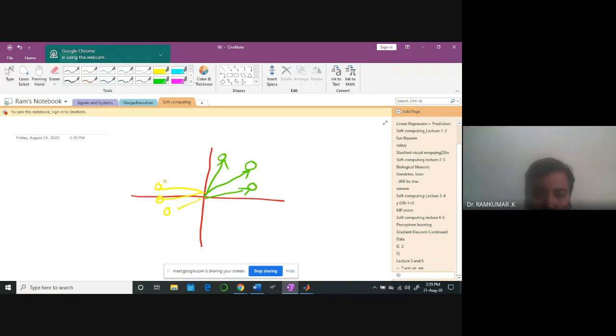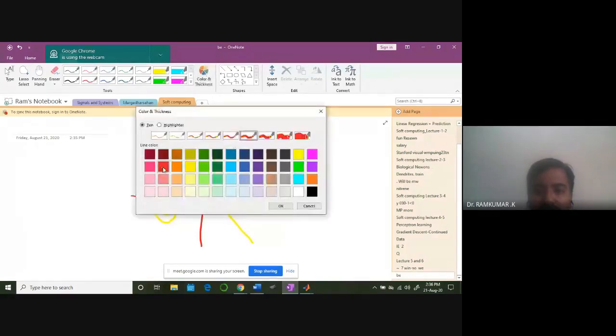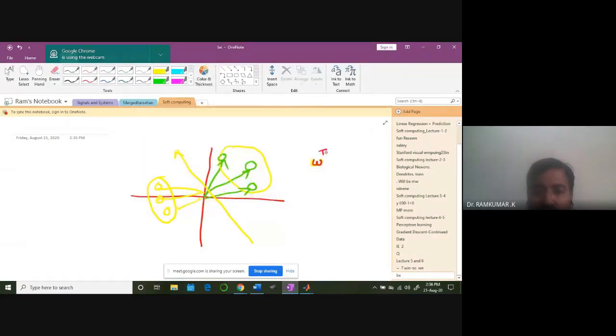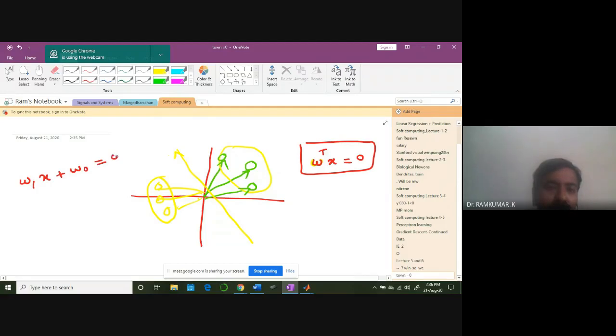Now I would like to separate this group from that one, with the help of a classifying line like this. That's what I'm trying to do. So how do you draw this line? The line equation is W transpose X equal to 0. That's the expression, which includes all the values. For example, in our case with one variable, W1X plus W0 equals 0. If it passes through the origin, W0 equals 0.